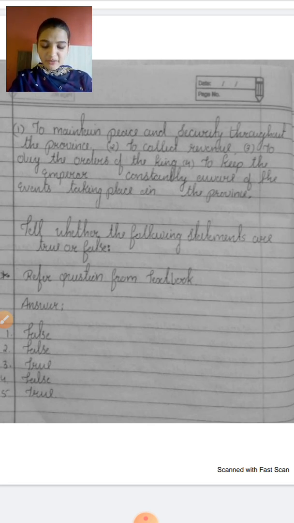Fourth, during the time of Bindusar, Magadh separated from the Mauryan Empire. No, that is totally wrong. Fifth, Ashoka embraced Buddhism following the teaching of Upagupta. True. So these are the true or false statements we discussed.